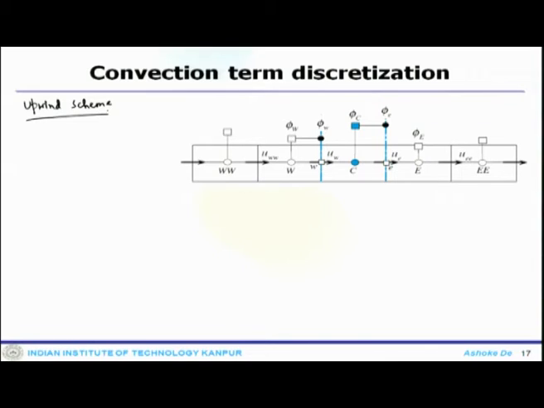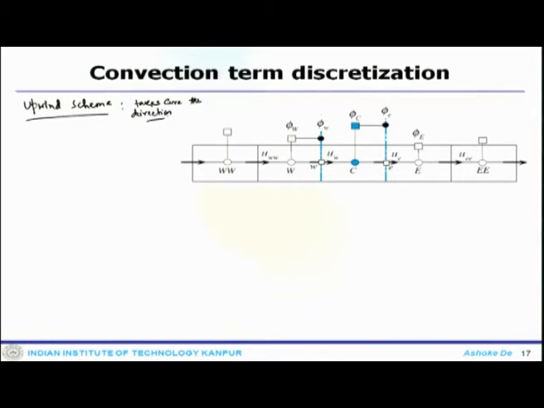So, one thing is clear by this time, that the CD system, or the central difference scheme, has equal weightage, which is a problem. The upwind scheme actually takes care of the direction.